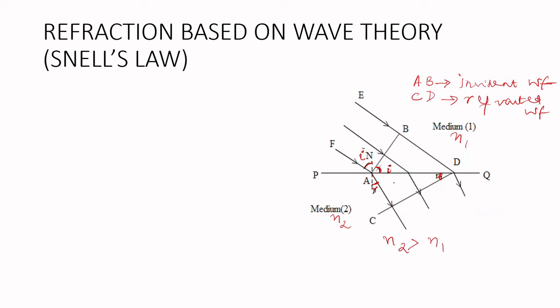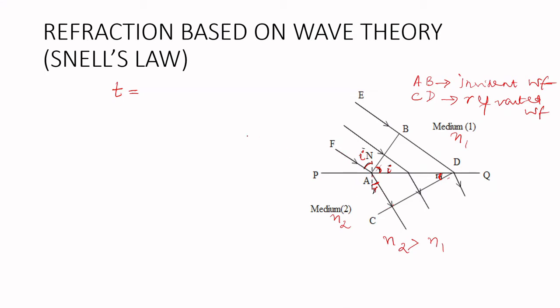So here we have to find out the time taken by the rays to travel from the incident wavefront AB to reach the refracted wavefront CD. All these rays take the same time to reach CD from AB. So I will calculate the time required for the wave to travel from F to C. If you consider only this ray, for instance, we will find out the time taken by the ray FAC.